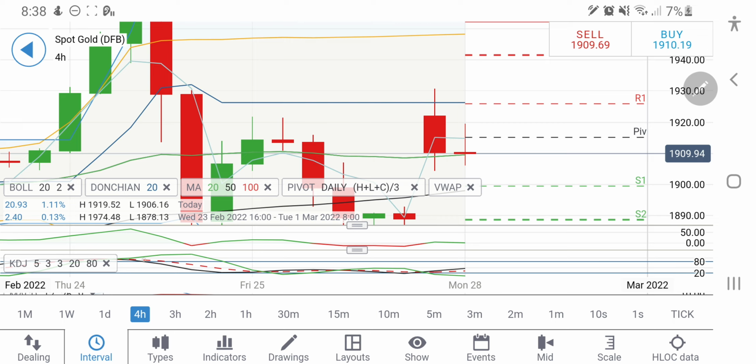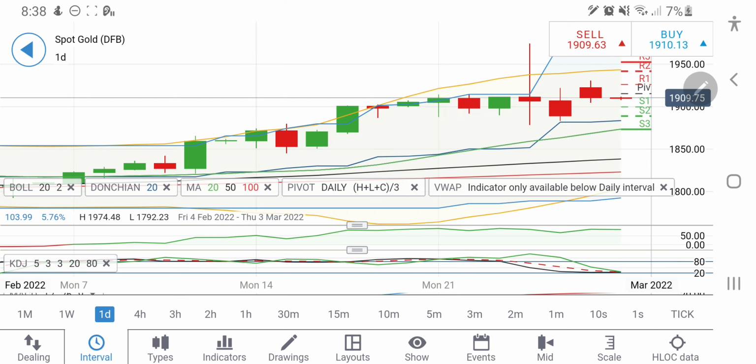So let me summarize my observation for the day. You can take a long entry on gold once it crosses 1920 levels, once it crosses 1921 precisely. And yes, because we have to trade safely, beyond 1921 we can expect that the safe targets of 1927 and 1935 can be taken. Beyond that, definitely it will rise on the upside and will give you good momentum.